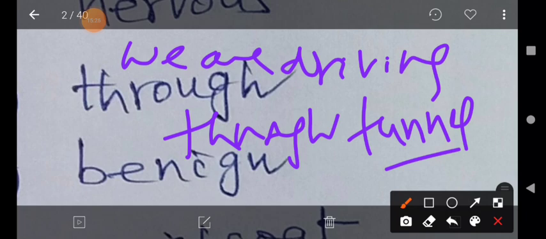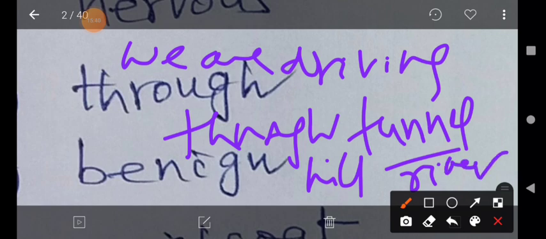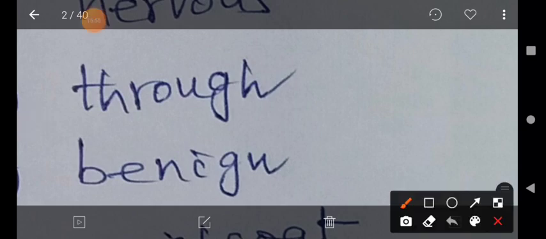It can be built through a hill, through a wall, through a road, and through a river also. We are driving through the tunnel. That means through means from one side to another side. That is the preposition, and it is used as an adverb also.